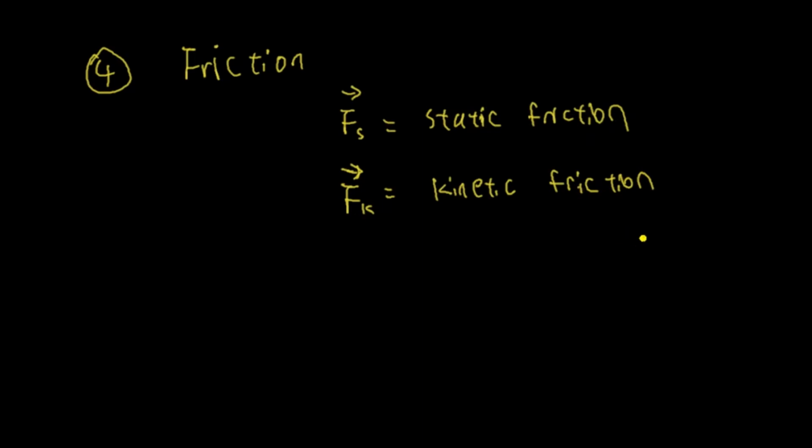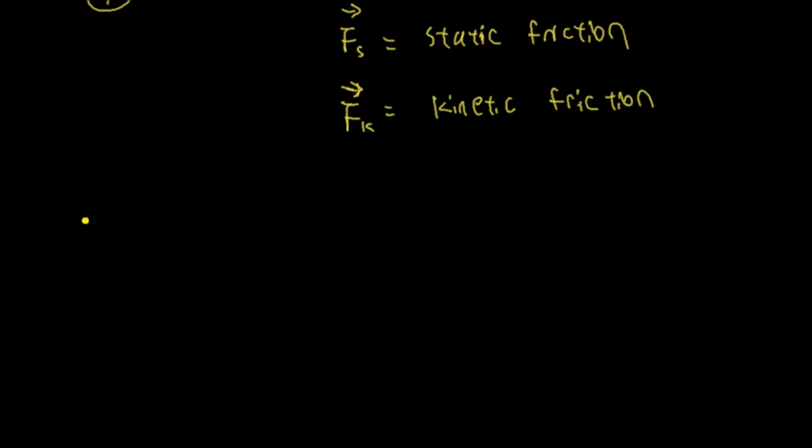Okay, so what is static friction and what is kinetic friction? Well, let's talk about static friction first. Let's say an object is on a ramp, sitting on a ramp. So that's a ramp and that's an object.